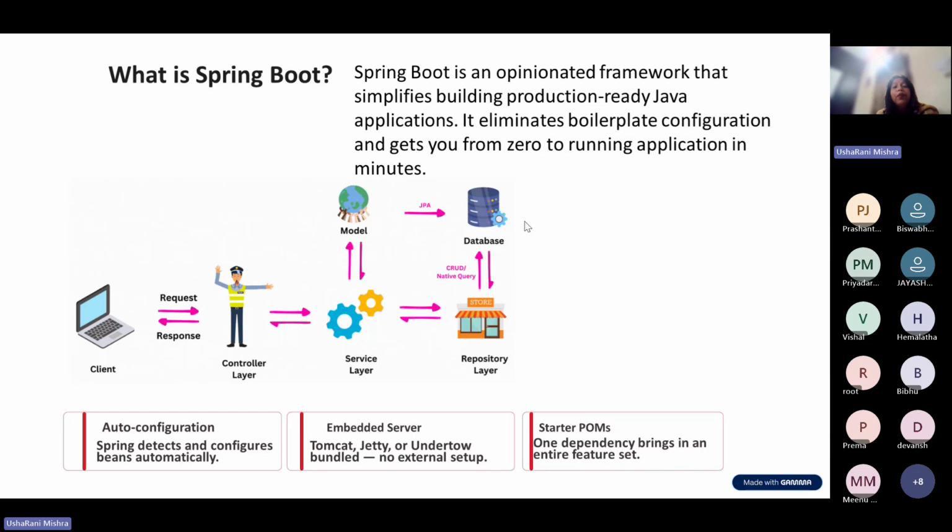From zero to a running application you can make it in minutes. You need not have that boilerplate configuration. It eliminates a lot of configuration. How that magic happens, I'll slowly tell you. It is not magic, but very easy, you just need to know the syntax, which will make your life very easy.